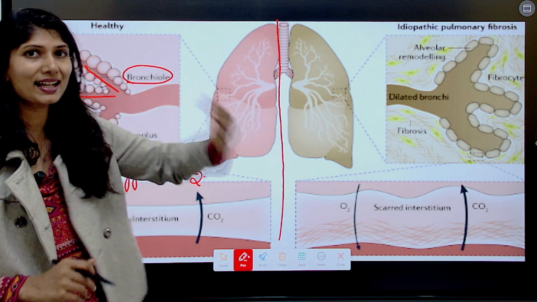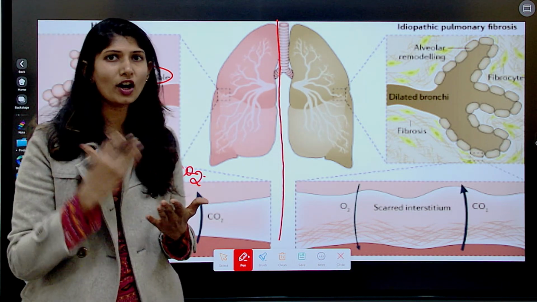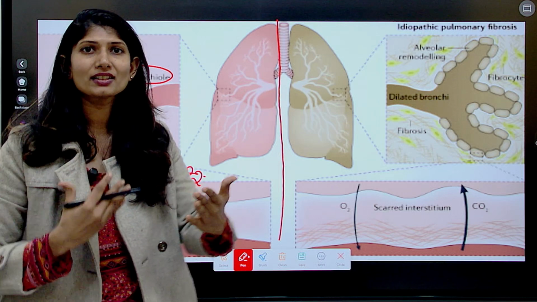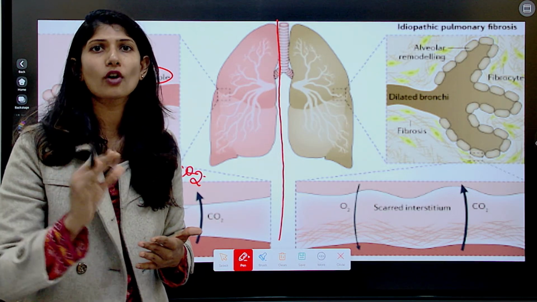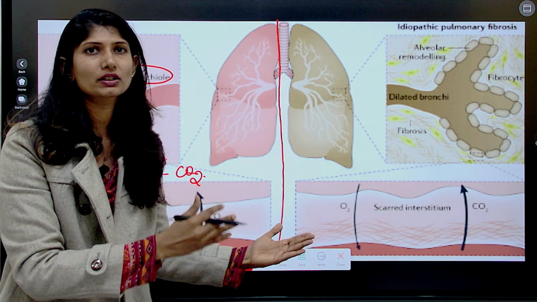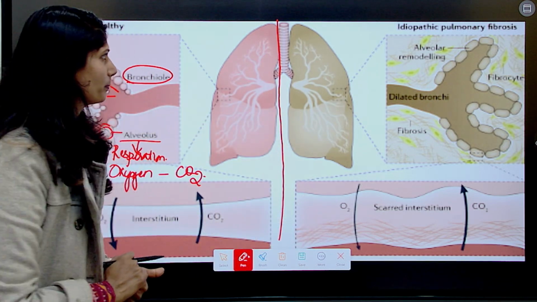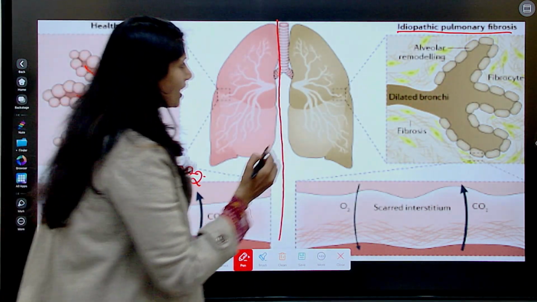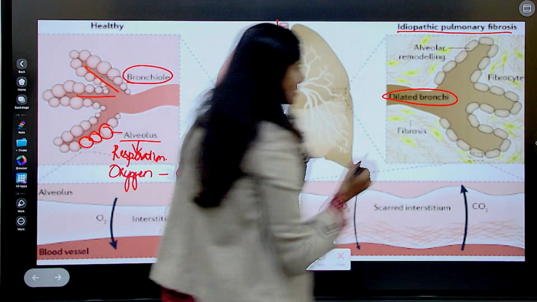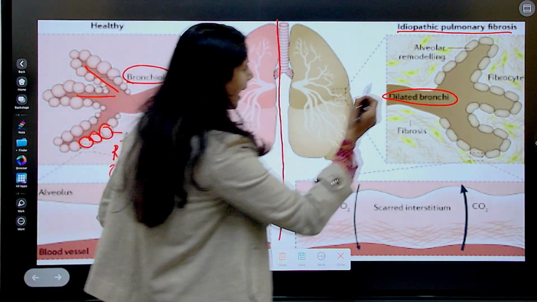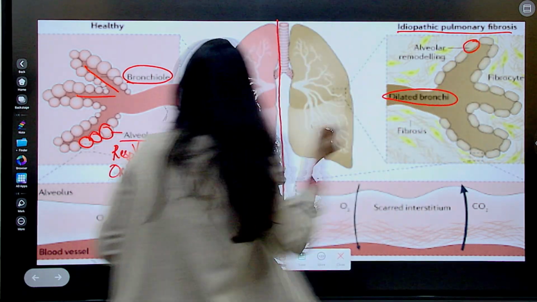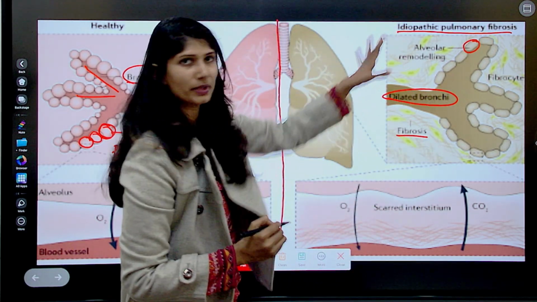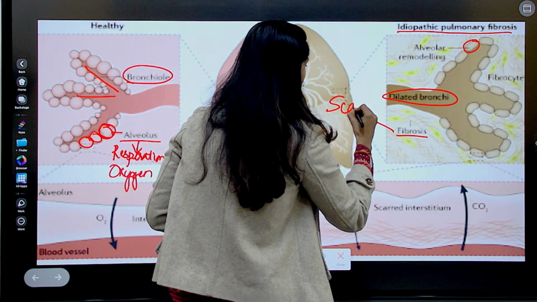So when the air sacs get damaged, they are not capable, like the normal lung, of transporting or exchanging gases. Which gases? Oxygen and carbon dioxide. Look at this lung affected by idiopathic pulmonary fibrosis. The bronchi is very dilated, and also look at the alveoli. Look at the shaping here and here. And also fibrosis. Fibrosis means what? Scarring of tissue.